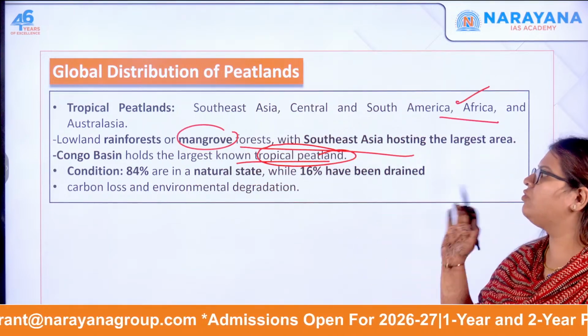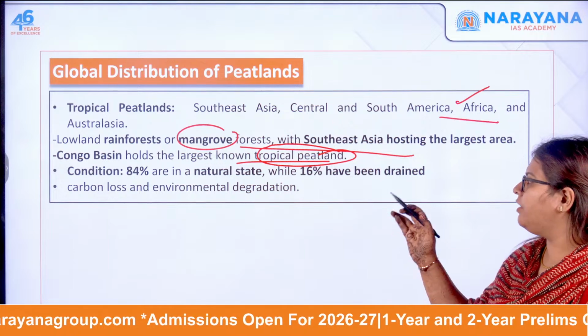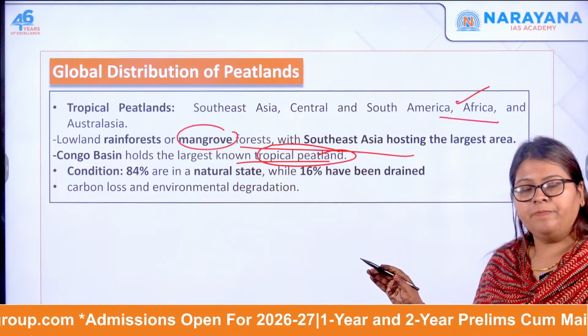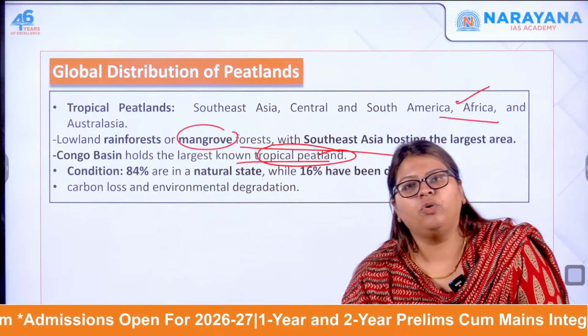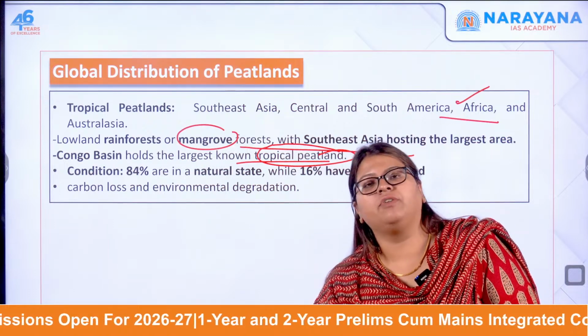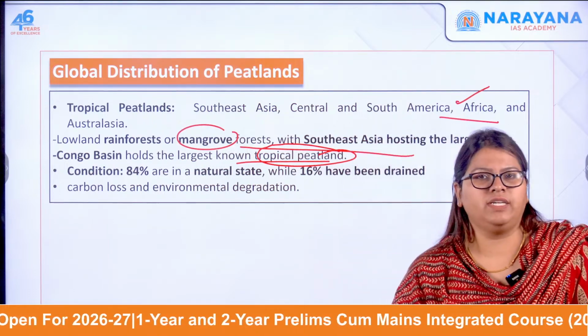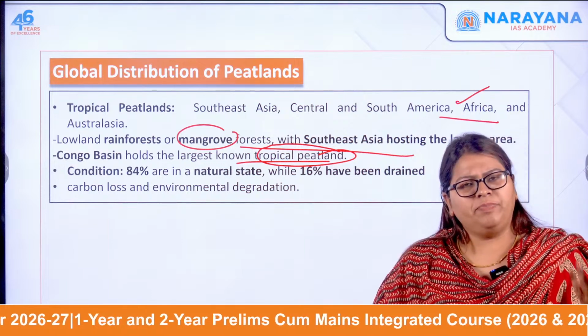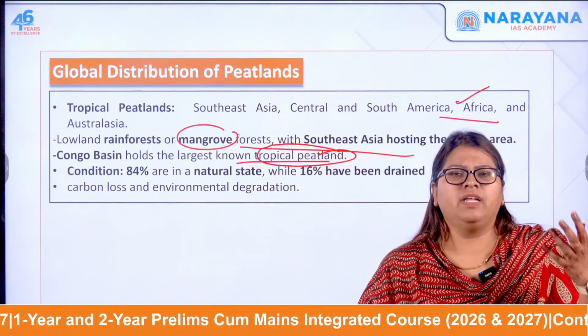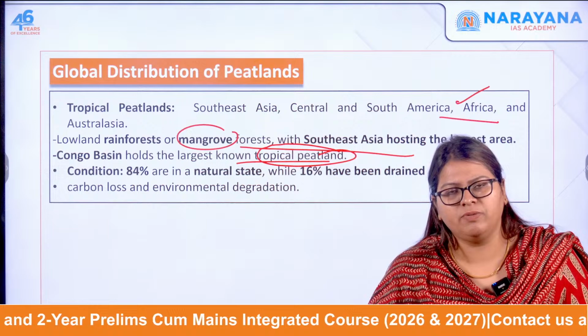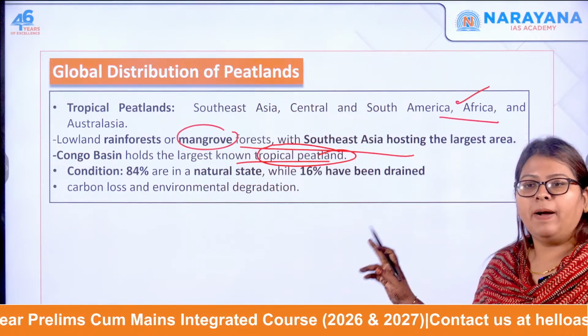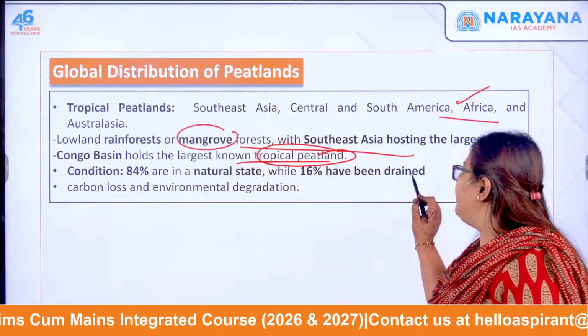Okay, largest known tropical peatland. Here the condition is 84% of the total peatlands are in a very natural state. Natural state means there is continuous peat formation, there is organic matter, there is partial decomposition, all that keeps happening, but the remaining 16% have been drained.